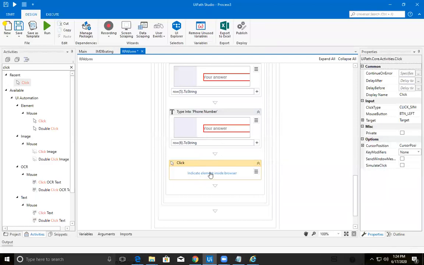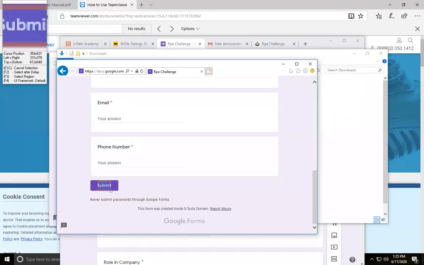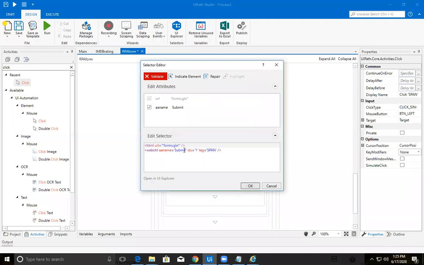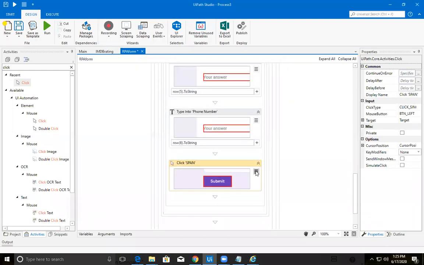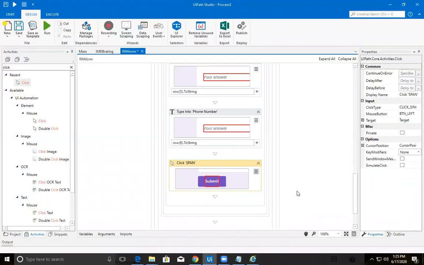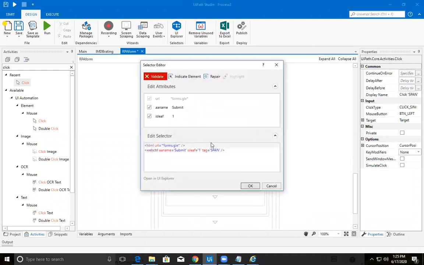Right. Now let's click on the submit button. So submit is this. So you can just select all this complete button. Select, just check the selector how it was identifying. Yes, it is submit. It is correct. Okay. And you can see the difference also. If you select this middle one, is there any difference?